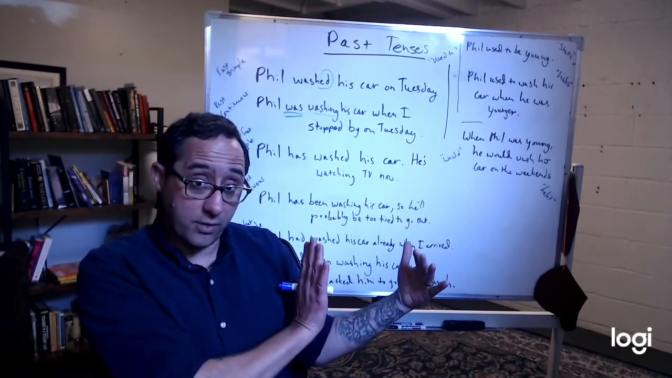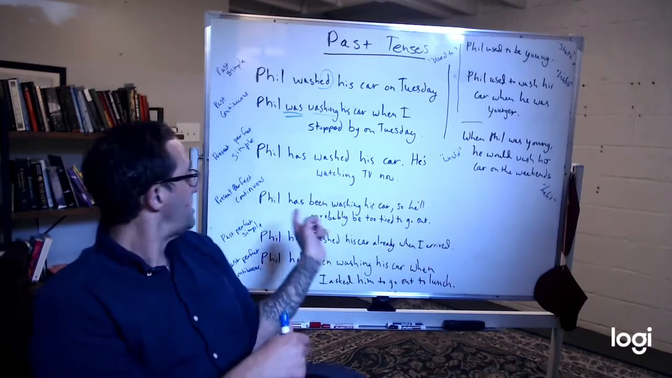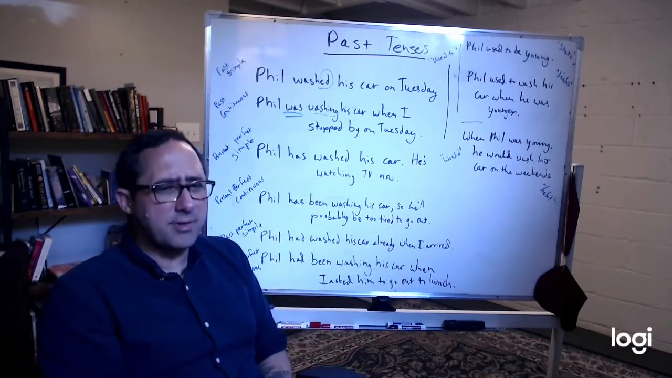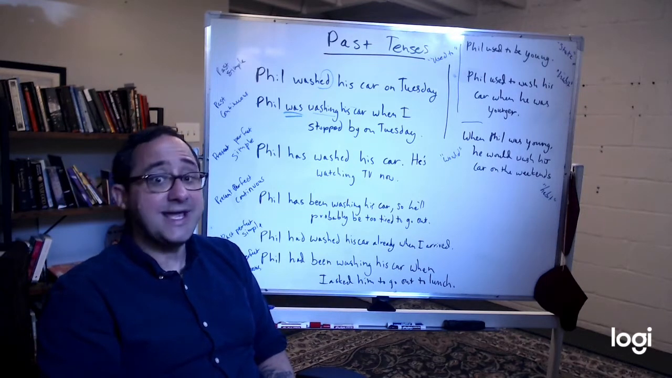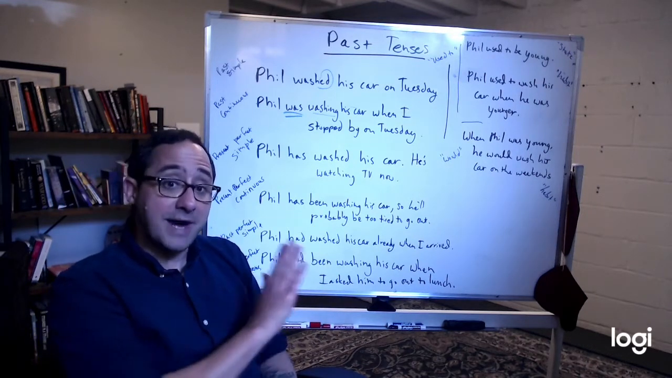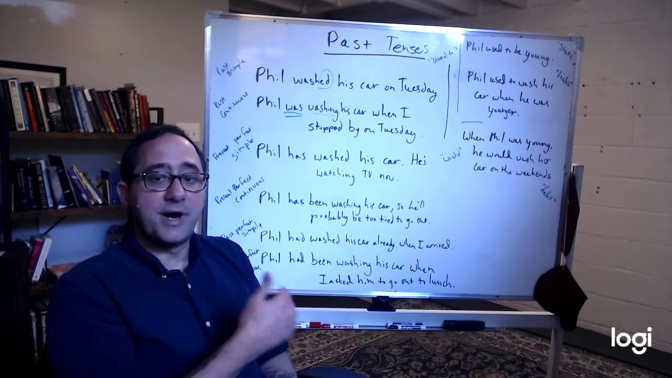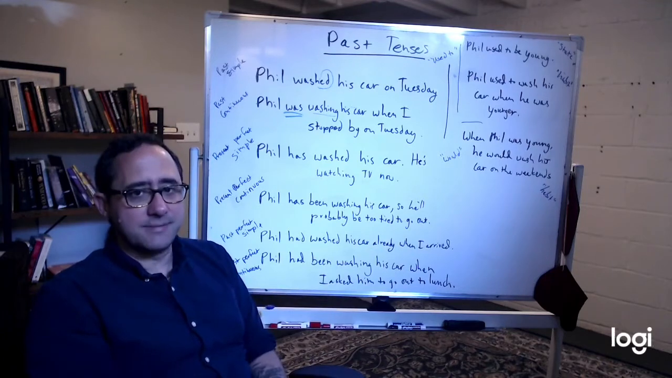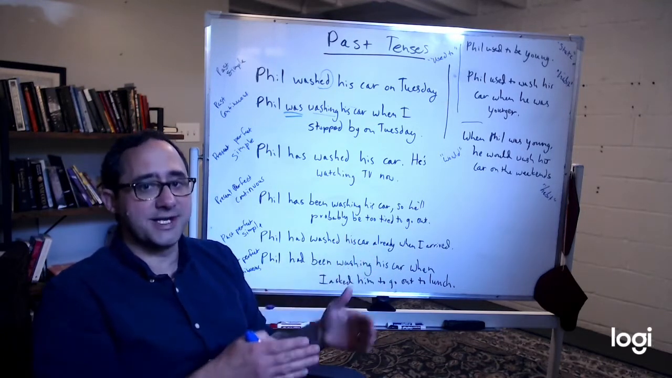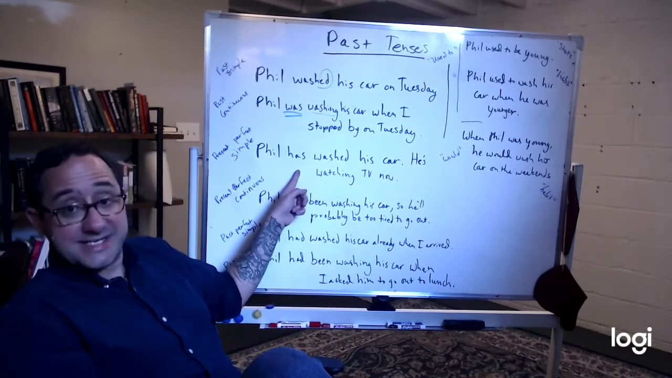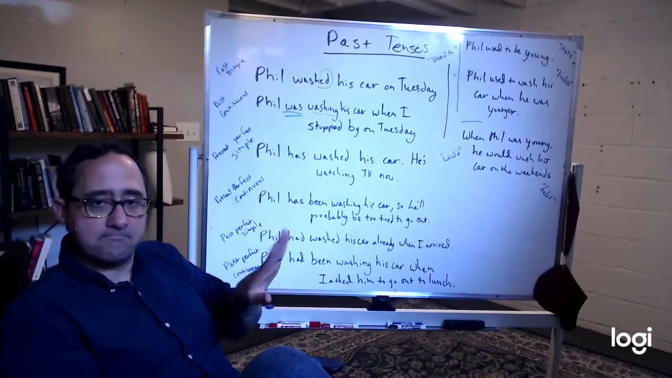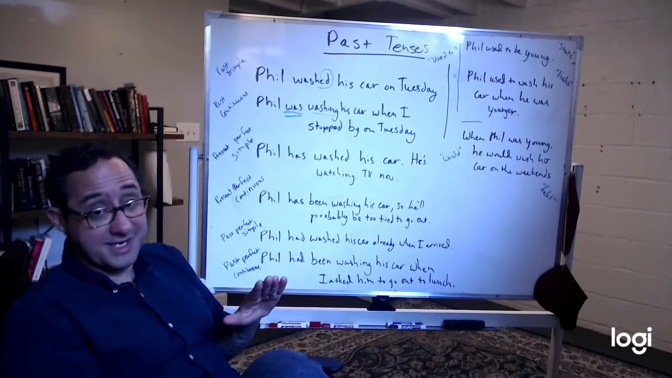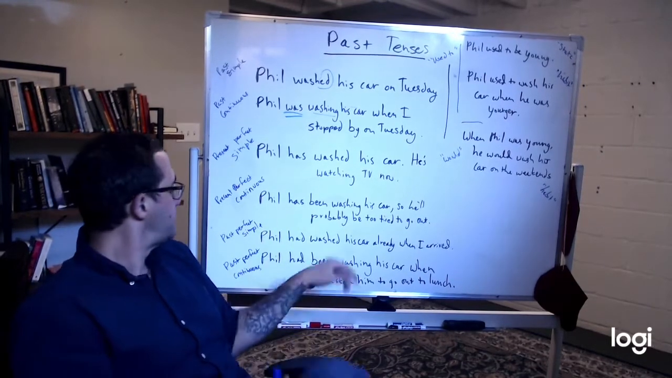Present perfect continuous. Again, happened right before now. It's affecting now. Phil has been washing his car. So he'll probably be too tired to go out. He has been washing his car. He might be done, he might not, but it's affecting now. The key part is he'll be too tired to go out because he has been washing his car. Here, he's done. Phil has washed his car. Done. Phil has been washing his car. Could be done, it could not be done, but it's affecting the present.